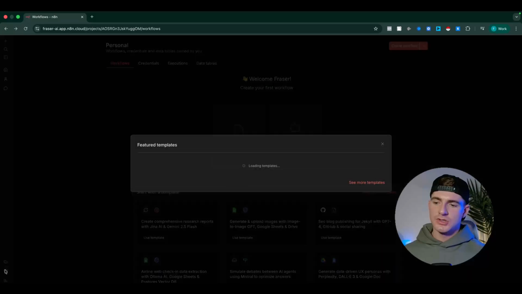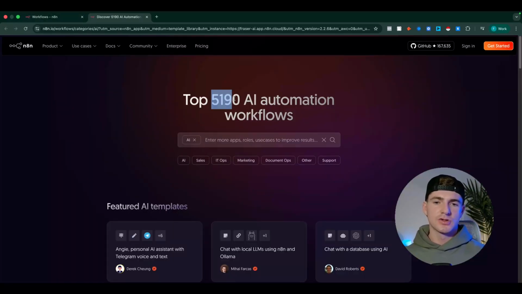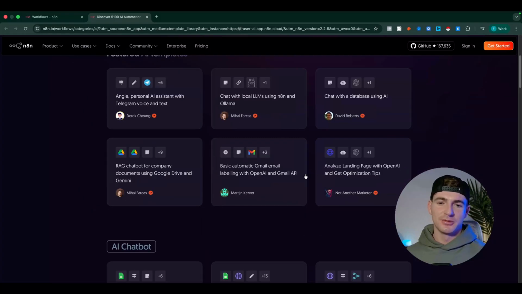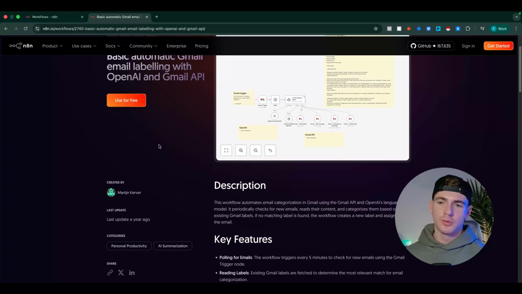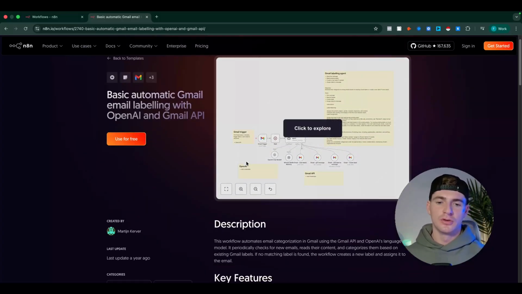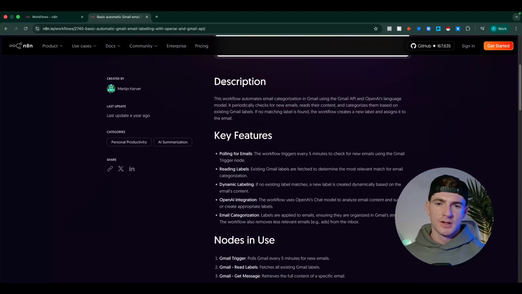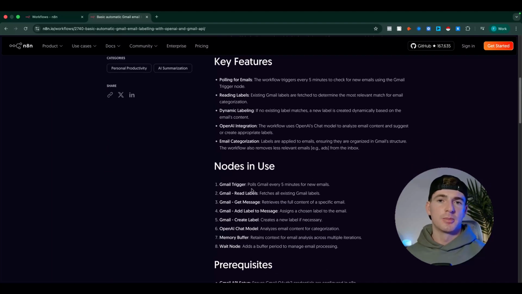Next we have Templates. So if you click into this and go to see more templates, there you go. There are 5,200 templates, which you can scroll through if that is what you want to spend your time doing. You can click into these. Some of them are free, some of them are paid. If you want to use it, you would just click on this button here. That'll download it and you can import it to a new canvas. So down here, it'll usually describe what it does, prerequisites, and setting up instructions as well.